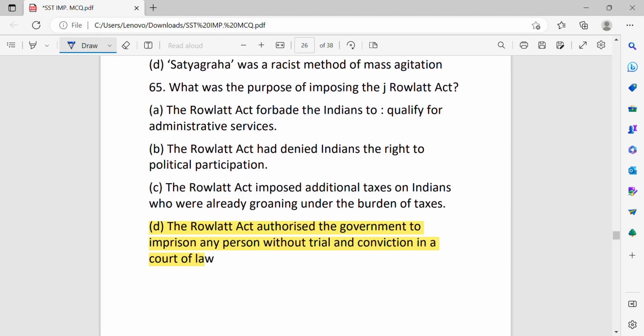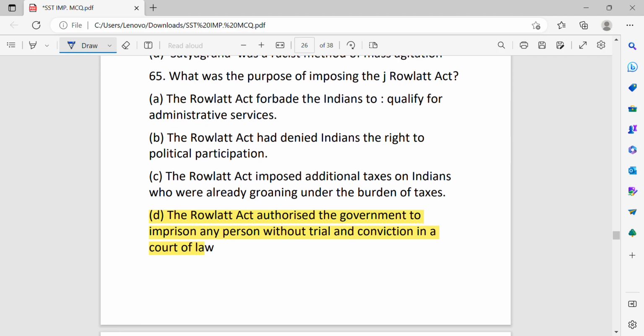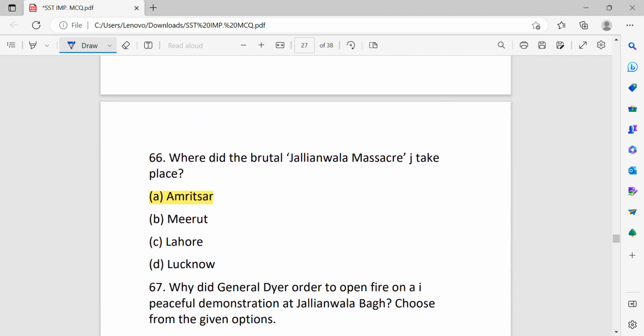What was the purpose of imposing the Rowlatt Act? Rowlatt Act forbade the Indians to qualify for administrative service. Rowlatt Act has denied Indians the right to political participation. Rowlatt Act imposed additional taxes on Indians who were already groaning under the burden of taxes. Rowlatt Act authorized the government to imprison any person without trial and conviction in a court of law. D option is the correct answer.